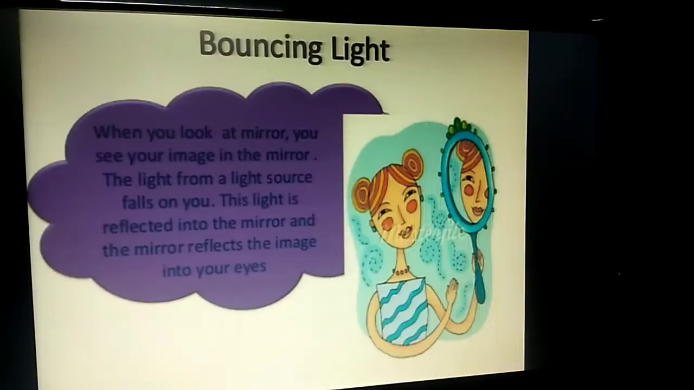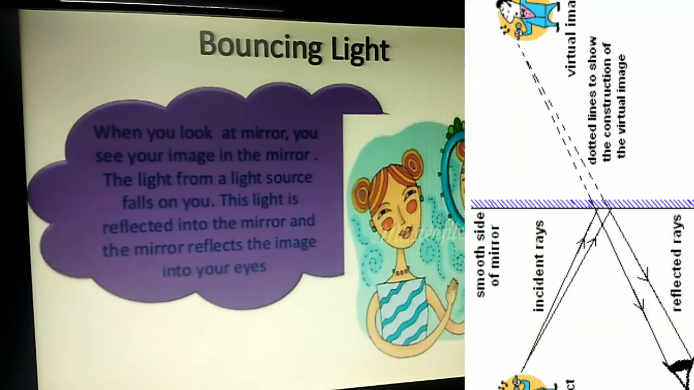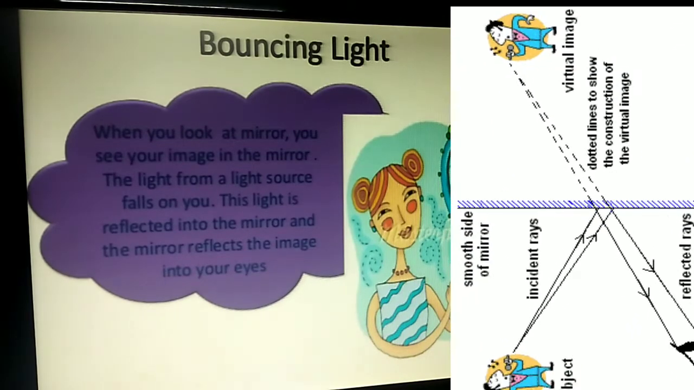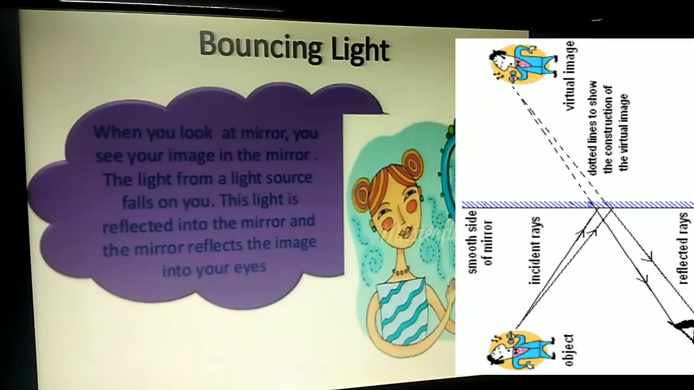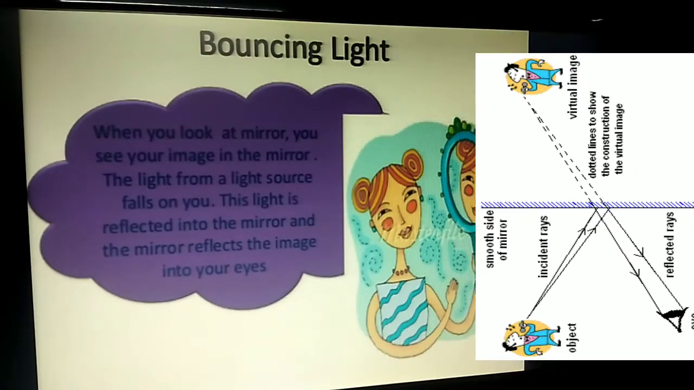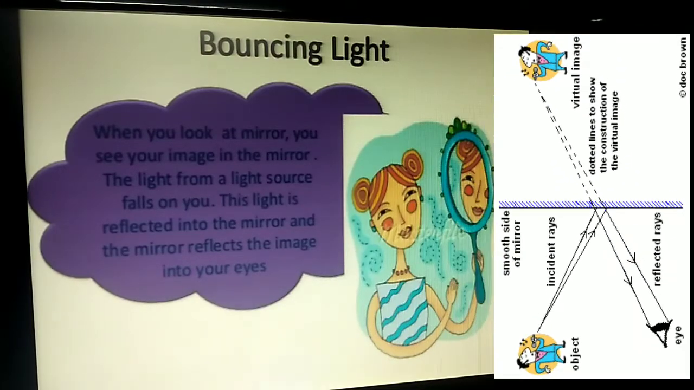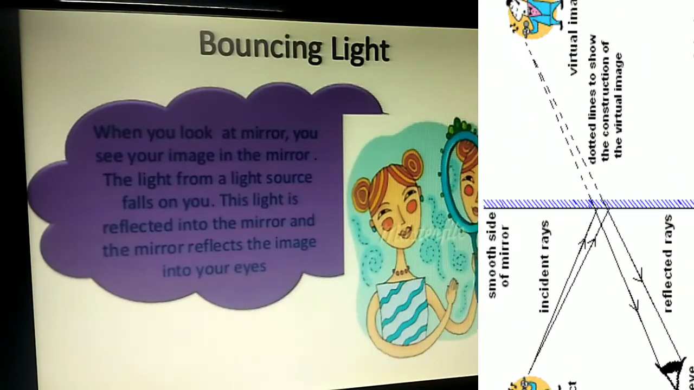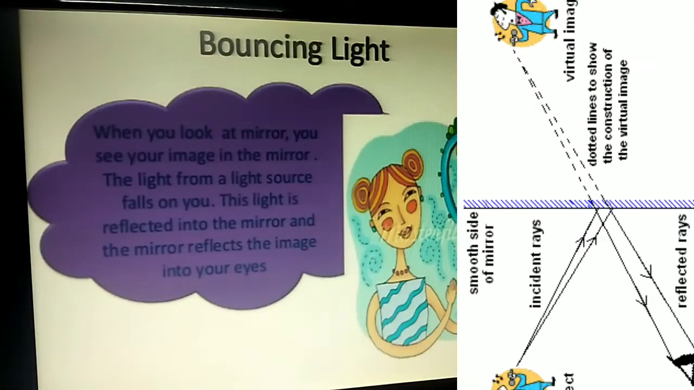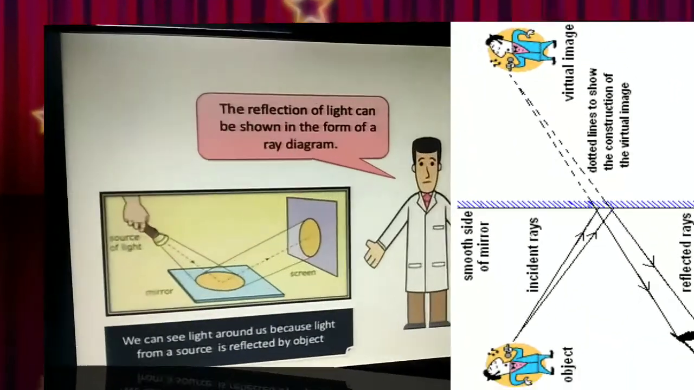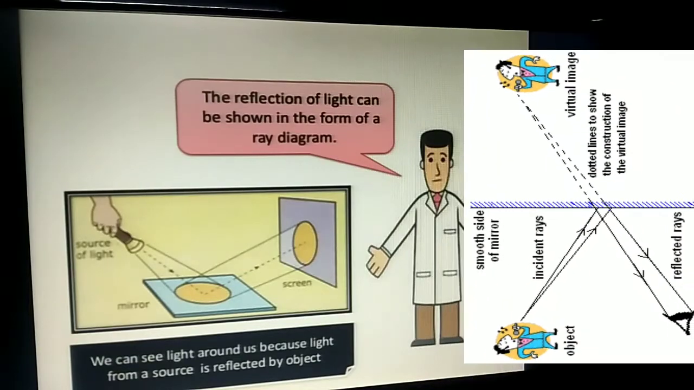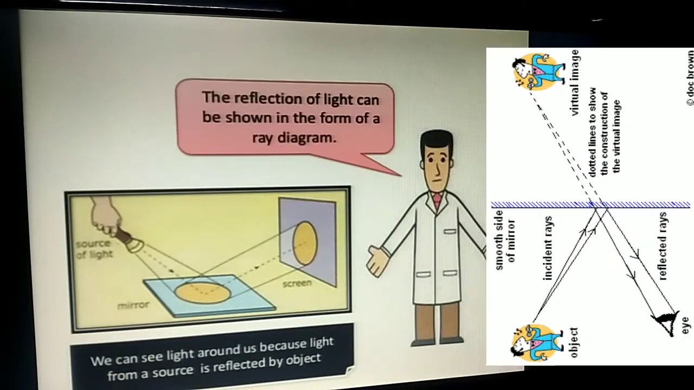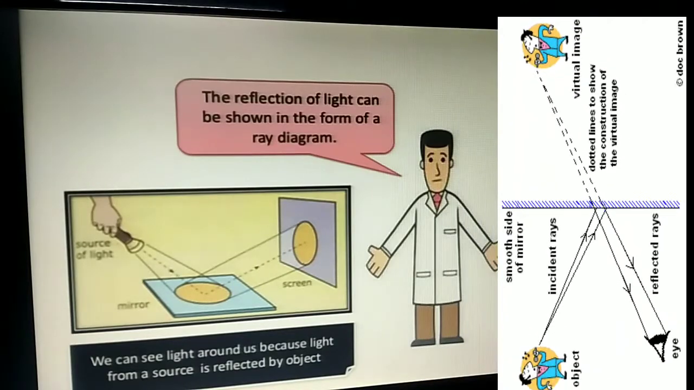What do you mean by bouncing of light? Bouncing of light is nothing but the phenomenon of reflection. When you look at the mirror, you can see your image in the mirror. The light from the source falls on you and this light is reflected into the mirror and the mirror reflects the image into our eyes. The reflection of light can be shown with the ray diagram as shown in the figure.